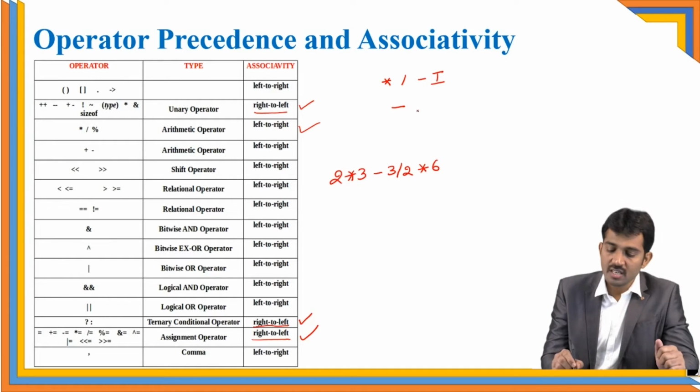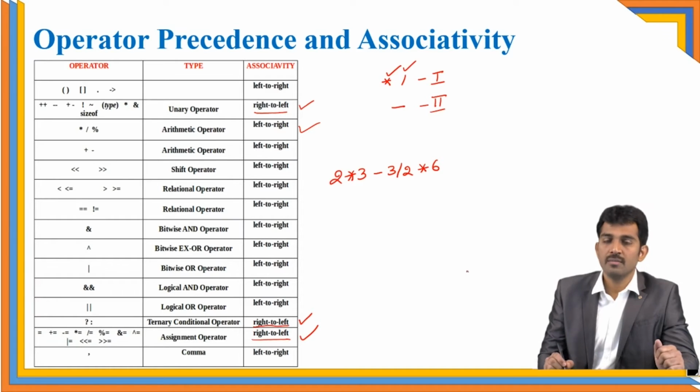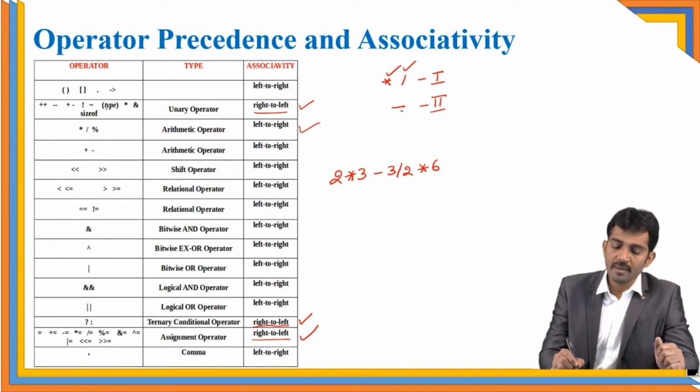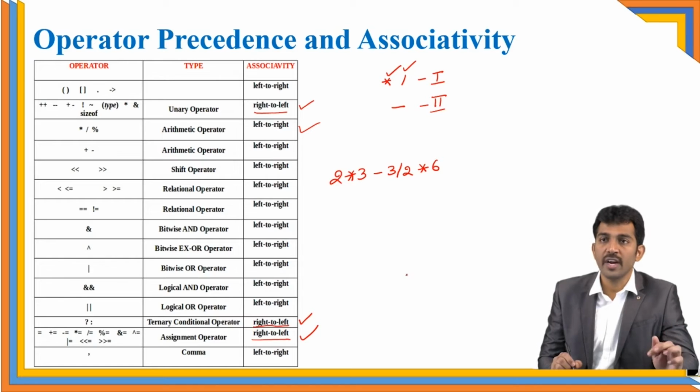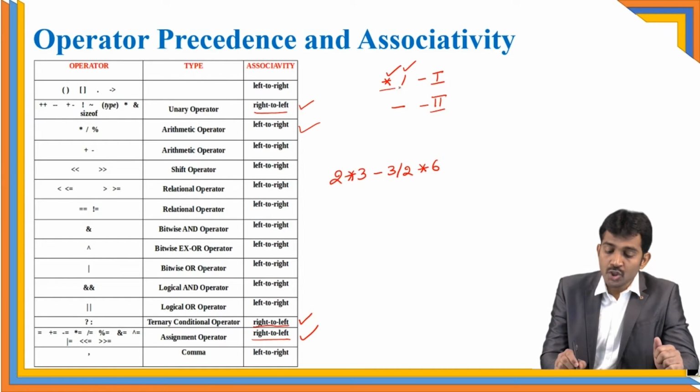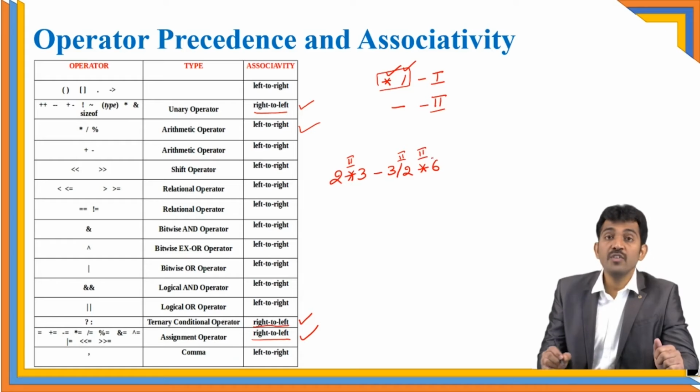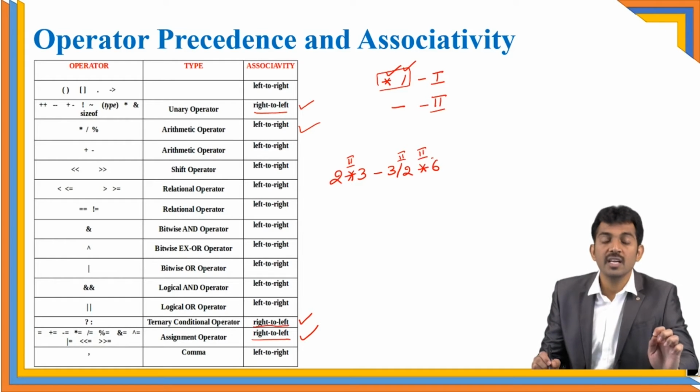Subtraction is the next precedence. This means you need to perform multiplication and division first, followed by subtraction. Okay, fine. And I have two operators of the same precedence here, multiplication and division, and another multiplication. But which one I need to perform first is based on the associativity.